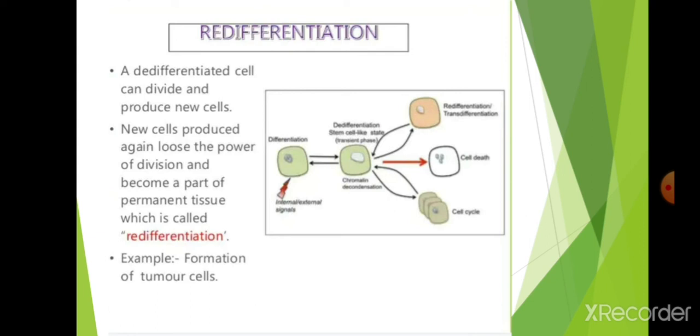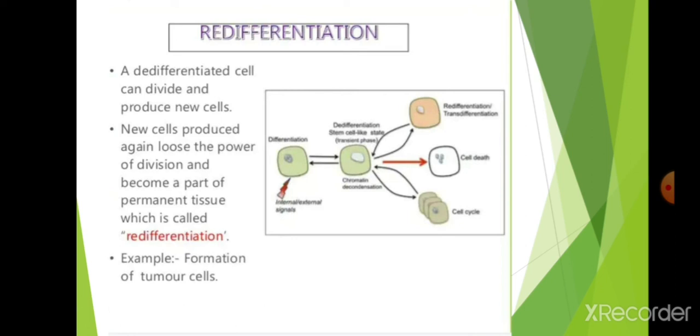Now these new cells must lose the power of division and become a part of permanent tissue. The cells formed first in differentiation will combine with the cells formed in de-differentiation. Both will be the same in nature now, and become a part of permanent tissue, which is called redifferentiation. If redifferentiation does not occur, the cells will go on increasing. It will lead to tumor-like formations. So these three processes are important, because otherwise tumor cells will form.